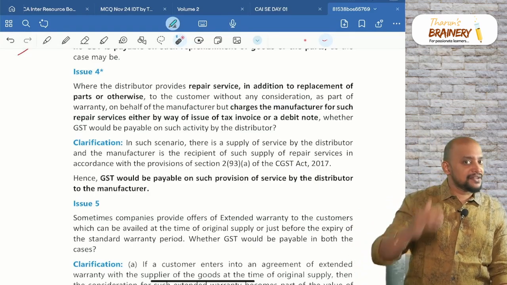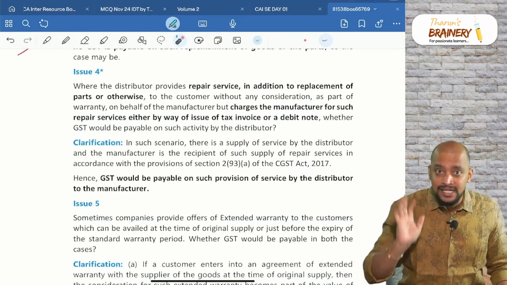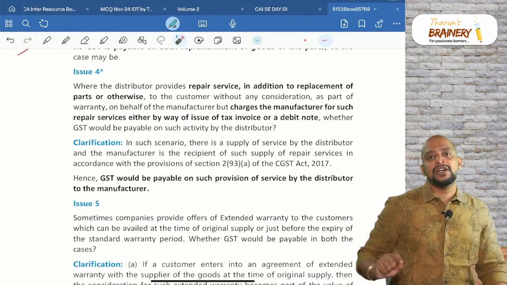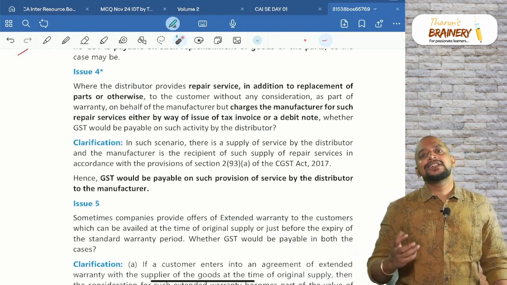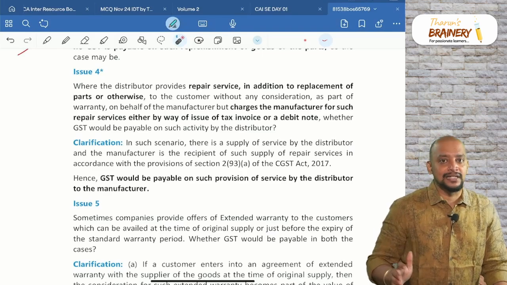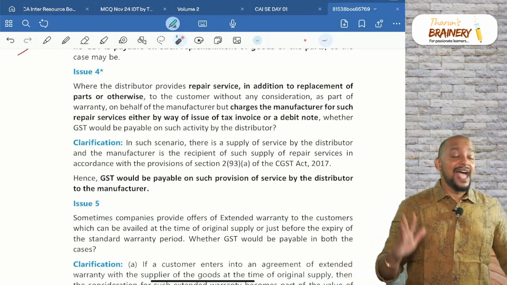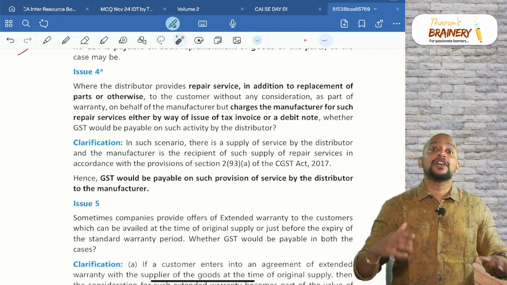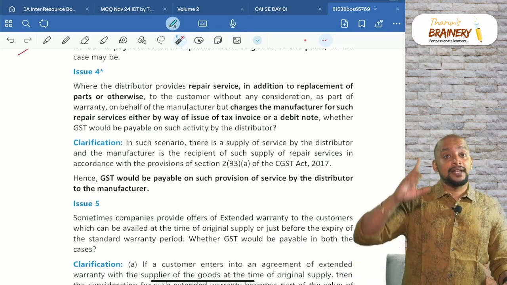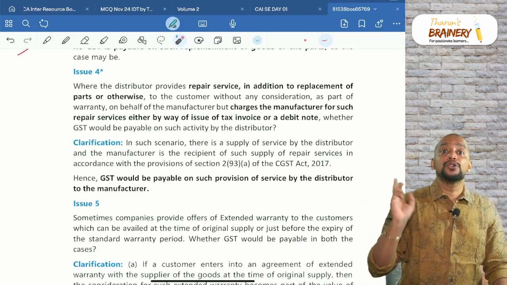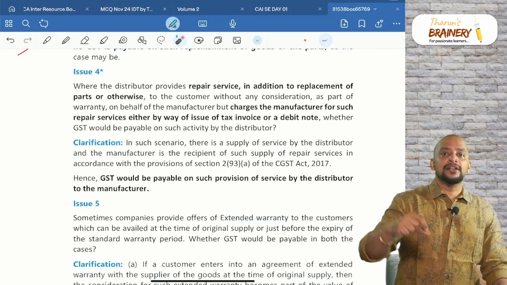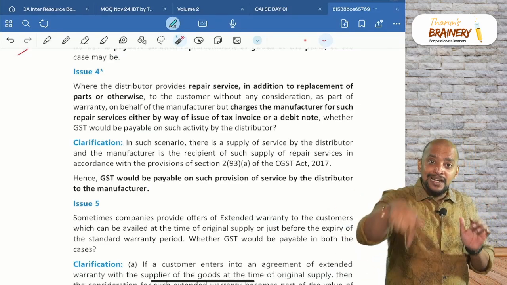So the dealer or service center who does the free after sale service will get the reimbursement from the manufacturer, on which definitely the dealer or the service center is required to pay GST. Actually, it is not free. Don't think free after sale service means really it is free. You already paid for it when you paid at the time of purchase of the car or two-wheeler.